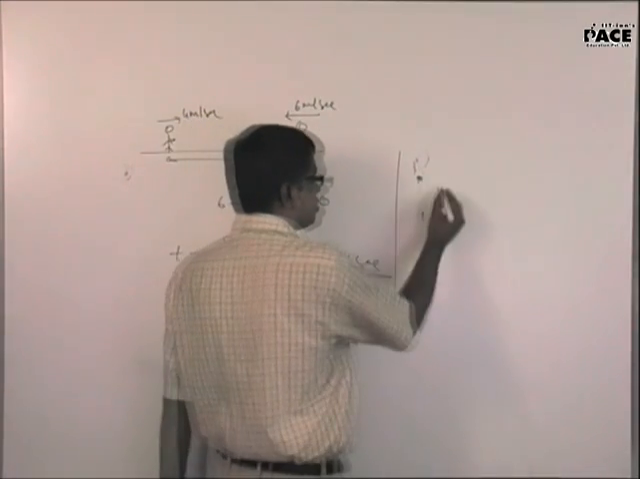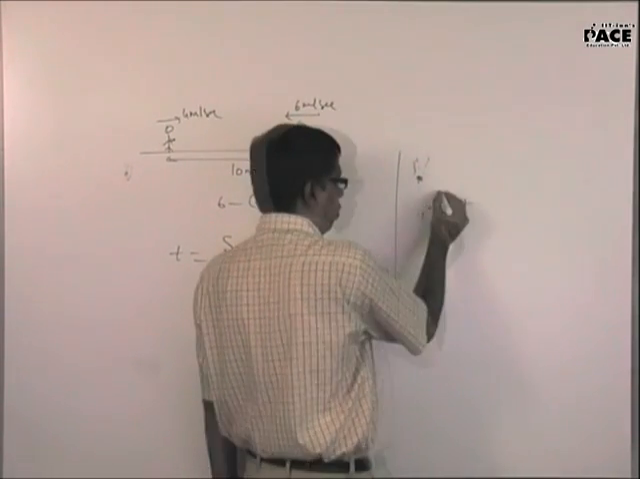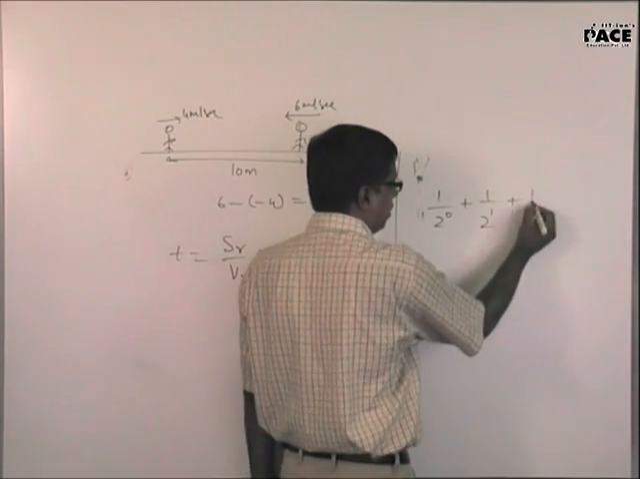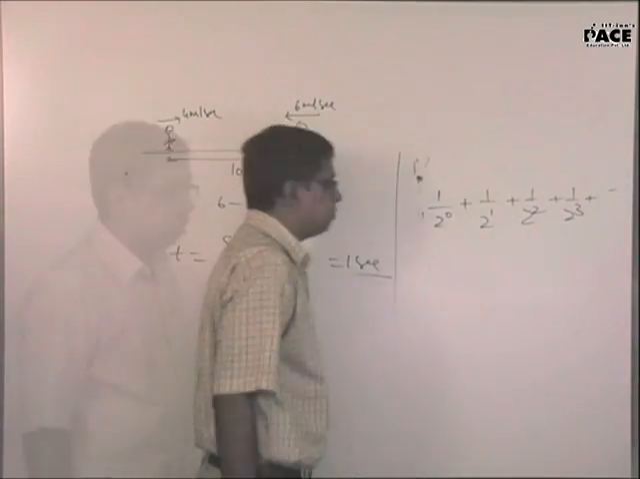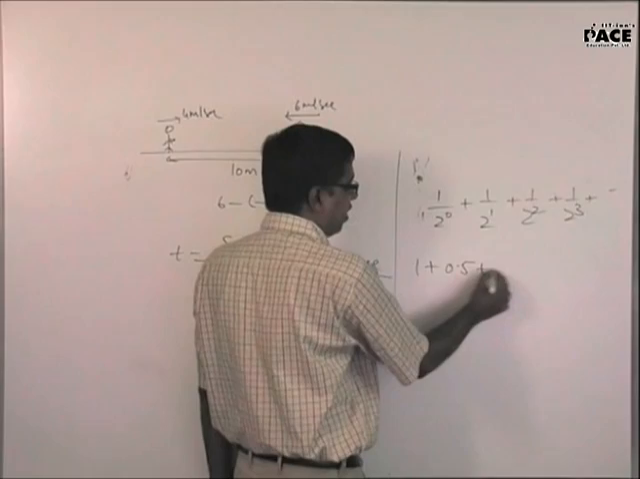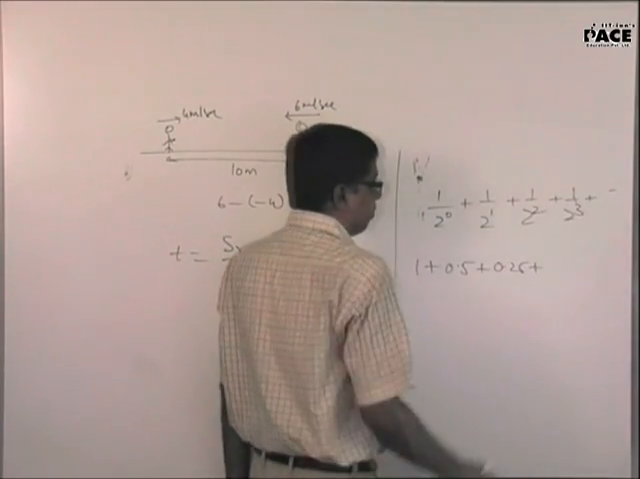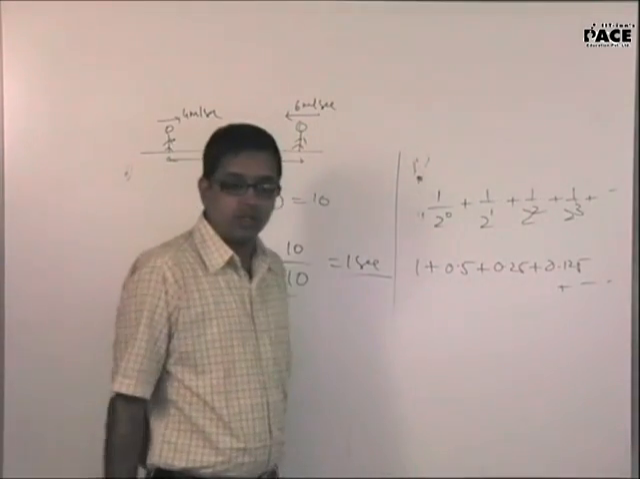If somebody tells me start with 2, plus 1 by 2 to the power 0 plus 1 by 2 to the power 1 plus 1 by 2 to the power 2 plus 1 by 2 cube, so on and so forth. Now 1 by 2 to the power 0 is 1. This is 0.5. 1 by 4, 0.25. 1 by 8, 0.125. So on and so forth.